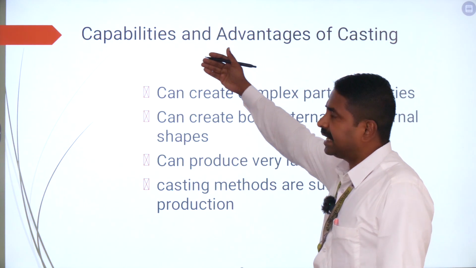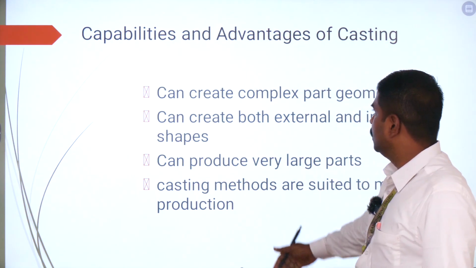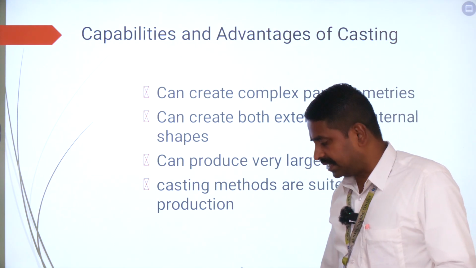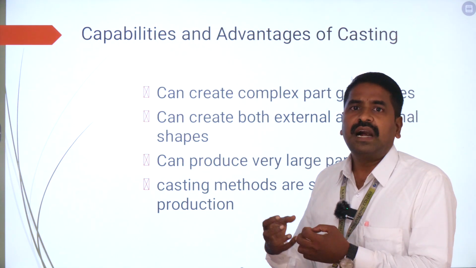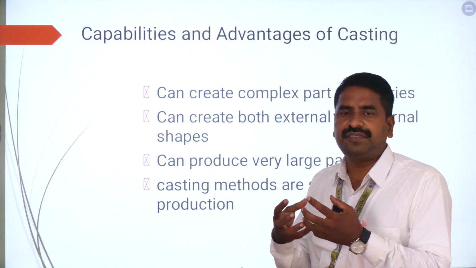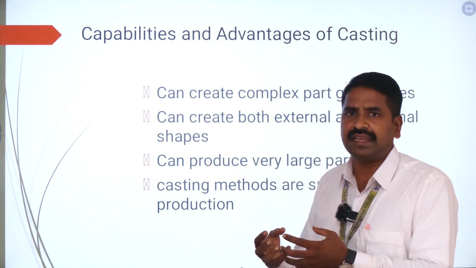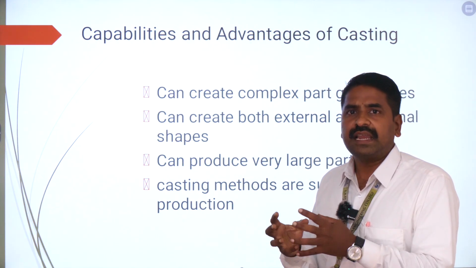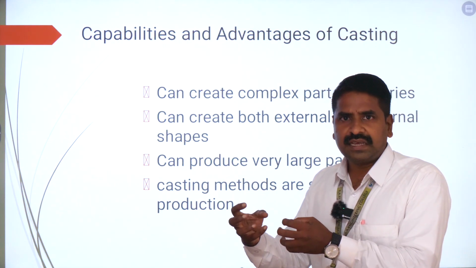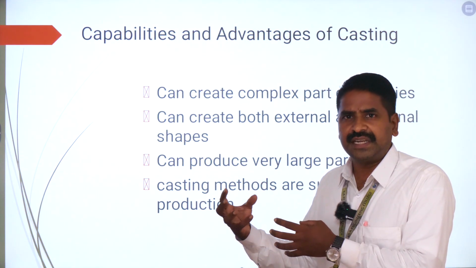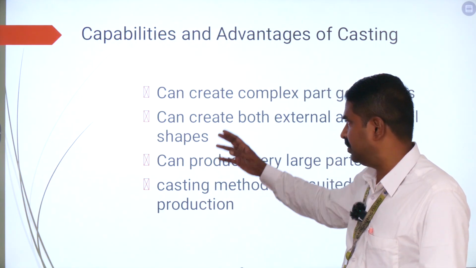So what are the capabilities and advantages of casting? The most unique advantage of casting is that we can create complex and intricate shapes and structures. The structures which are difficult to manufacture by other processes like forging or extrusion can be easily fabricated using the casting process. So complex, irregular, complicated shapes can be fabricated very easily using casting. That is the first advantage.